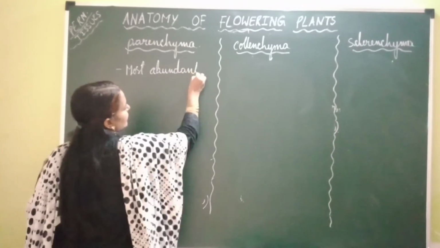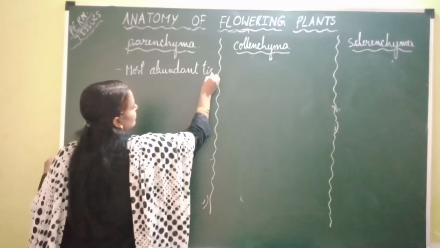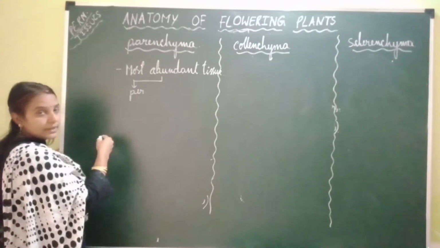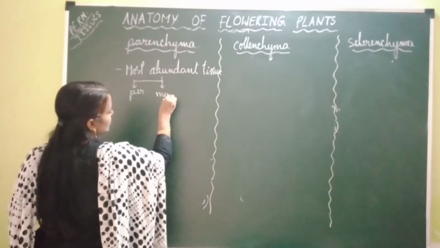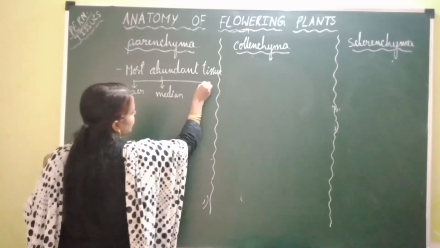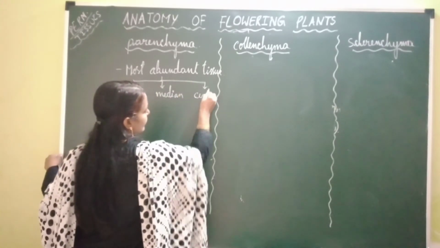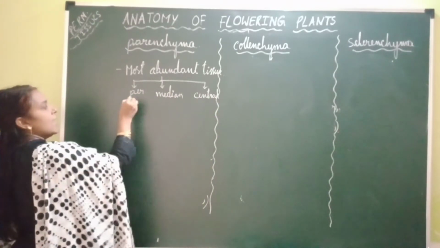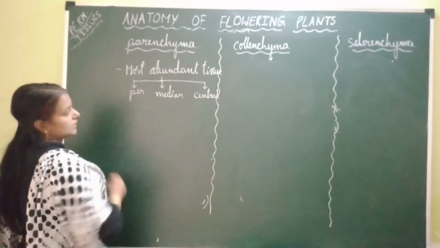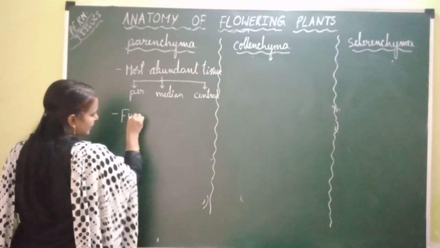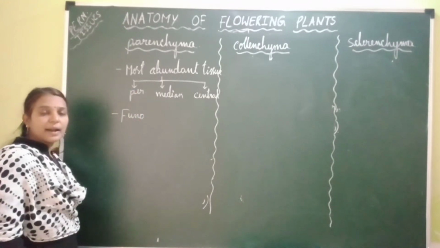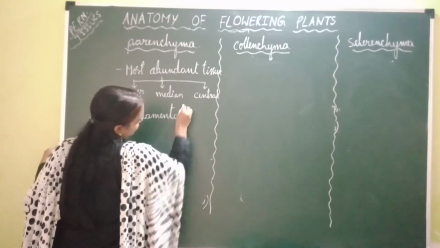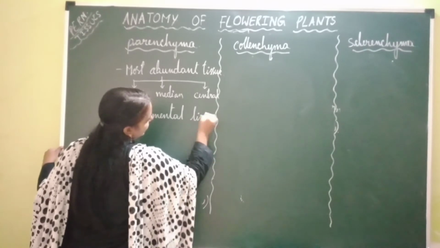So the position of parenchymatous tissue can be peripheral. I am writing peripheral as PER. Next, it can be median in position, and it can be central in position. Central in position in the form of pith, median in position in the form of cortex, and peripheral in position in the form of epidermis. So it is also called fundamental tissue, as it is the most abundant tissue in plant organs. Next, coming to collenchyma.